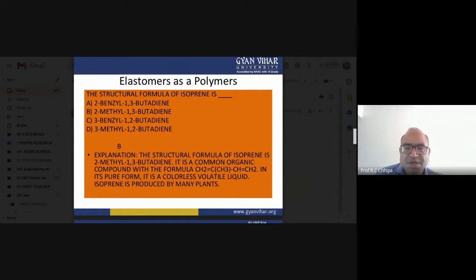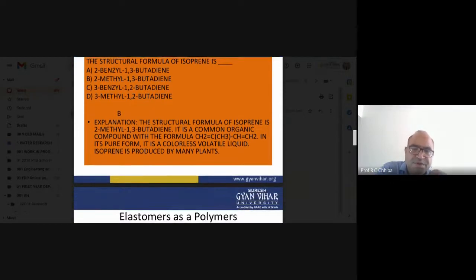It is a common organic compound with the formula CH2 double bond C, then CH3, then single bond CH, double bond CH2. So here at the first position there is a double bond, the alkene bond, and then the third carbon atom also has a double bond. In the pure form, it is a colorless, volatile liquid. This is also available in the chemistry lab, and it is produced by many plants.